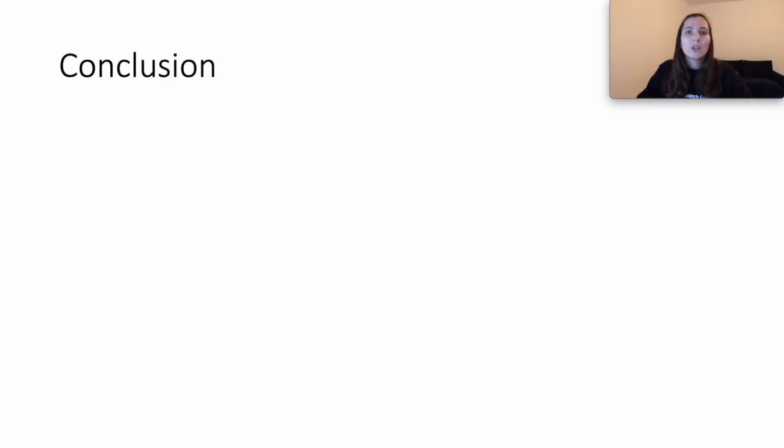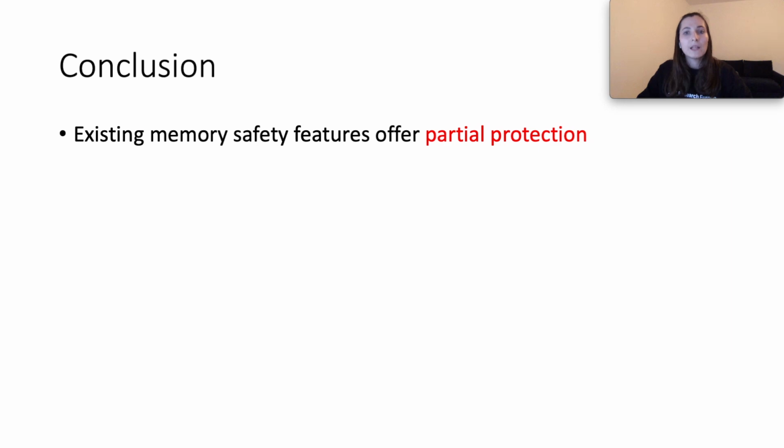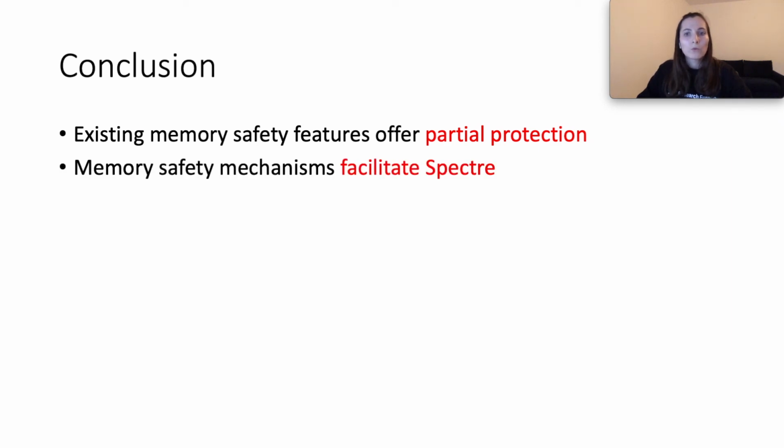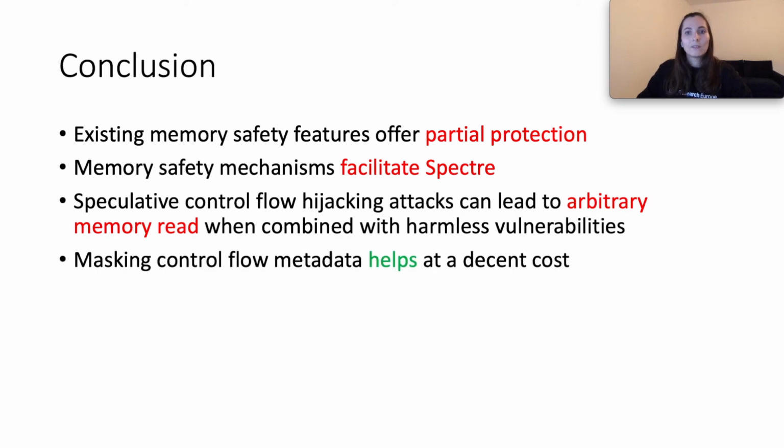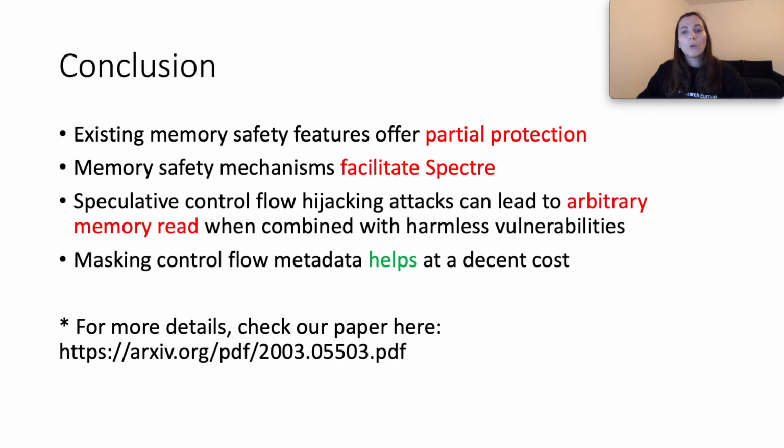We conclude with the following observation. First, current mitigations implementations are not only partially protecting software, but may be leveraged to trigger Spectre. Moreover, using Spectre, we transformed currently harmless vulnerabilities into arbitrary memory read by leveraging the mitigation checks as speculative inducive operations. Lastly, the masking-based mitigation shows hope in hindering speculative control flow hijacking attacks. To find out more details about speculative control flow hijacking attacks, you can read our paper, which is available on arXiv.